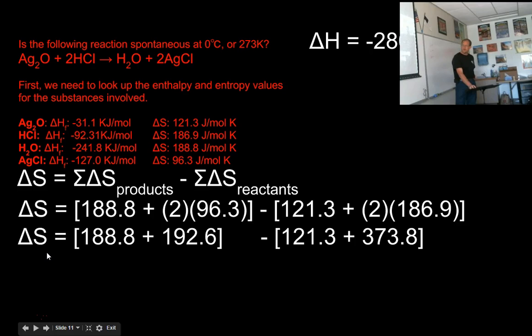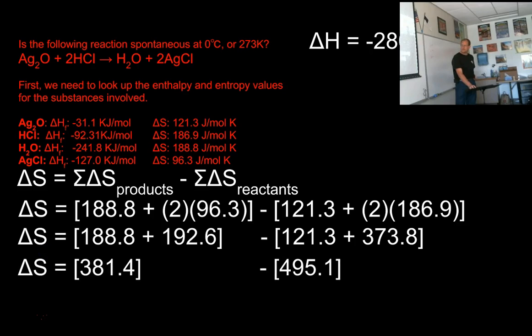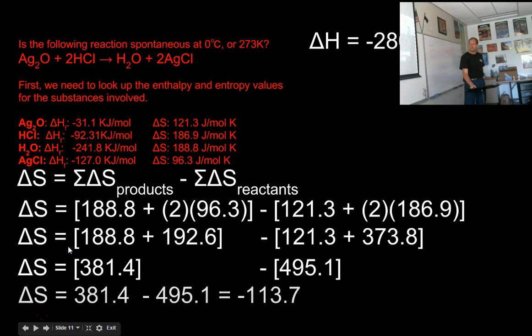Products minus reactants. Very little bit of simple algebra here. Multiply first, then add, and then subtract. So 381.4 minus 495.1. Going from reactants to products, I'm going from a higher to a lower amount of entropy. So my delta S value here is going to be negative. So now I'm not sure what's going to happen in this chemical reaction. It's giving off heat, so it may be spontaneous, but it's increasing order. It's going against chaos. So I'm not sure if this chemical reaction is going to happen.